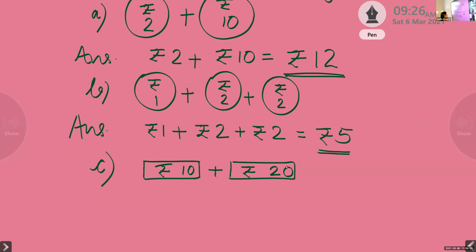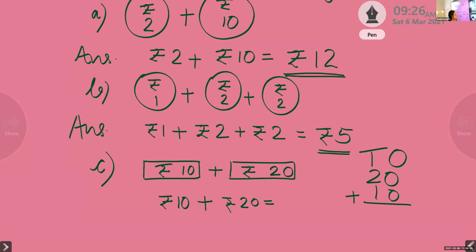The numbers written on the notes are 10 and 20. Now let us write rupees 10 plus rupees 20. Now let us add these two. Both are 2-digit numbers having 2 places: 1s and 10s. At the 1's place we have 0 plus 0. What is the answer? 0.